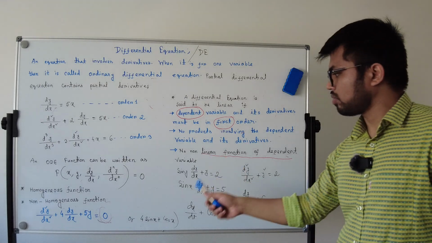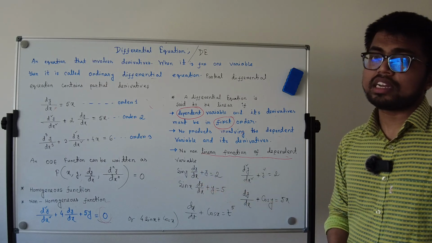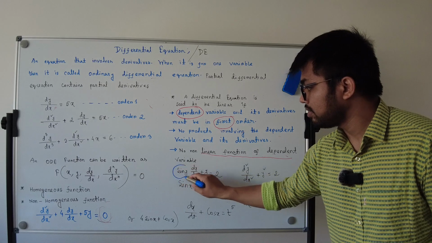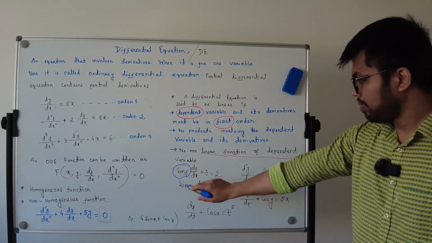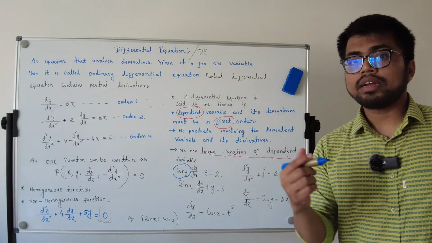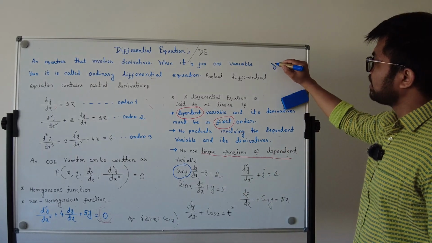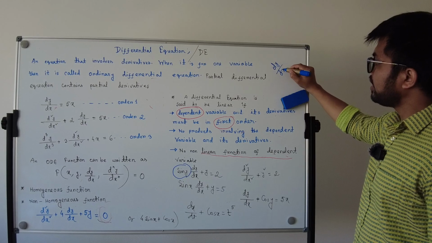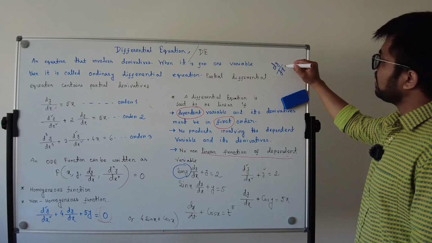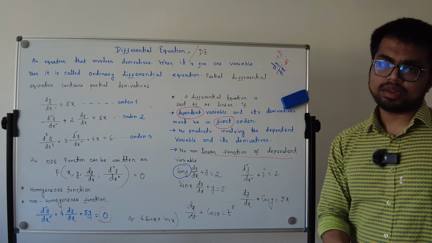So the first one: sin y dy dx of y plus y equal to 2. It's non-linear. Because of why? Because there exists sin y. And from my equation, you can easily understand which is independent and which is dependent. Always remember, if I write a function like d dx of y, which one is independent? This one, x, is the independent variable. This one, y, is the dependent variable.